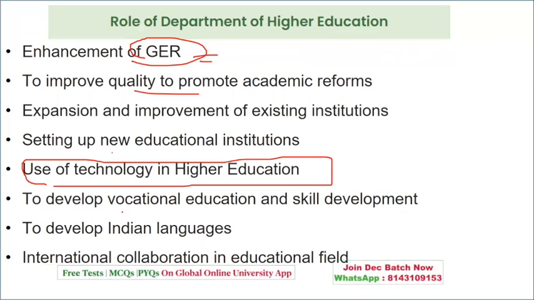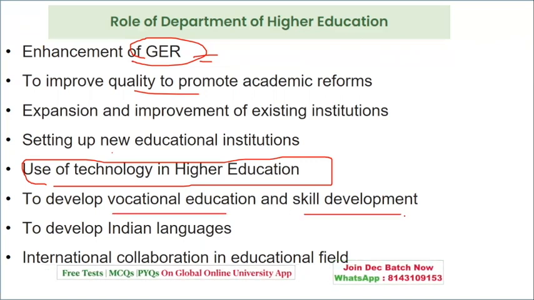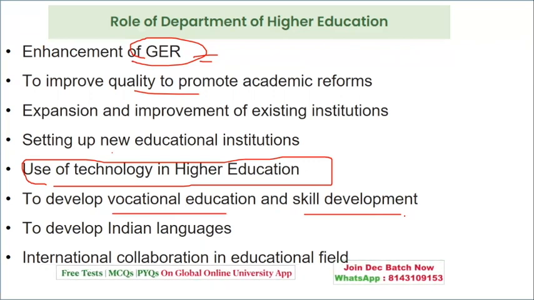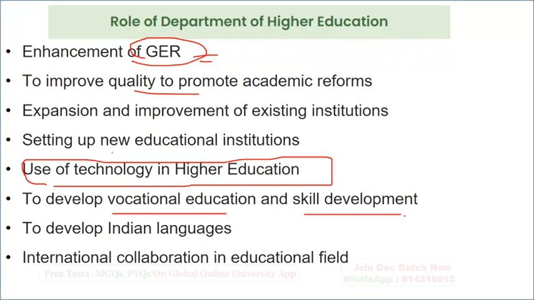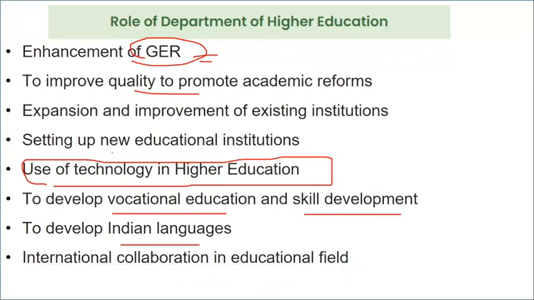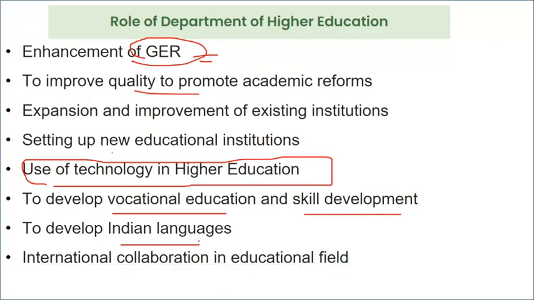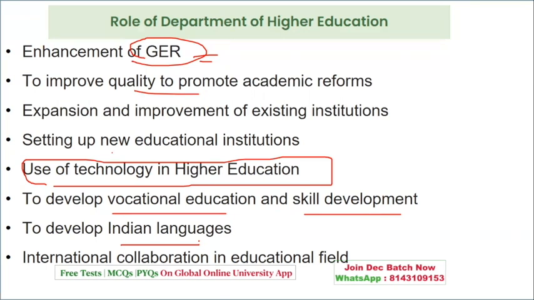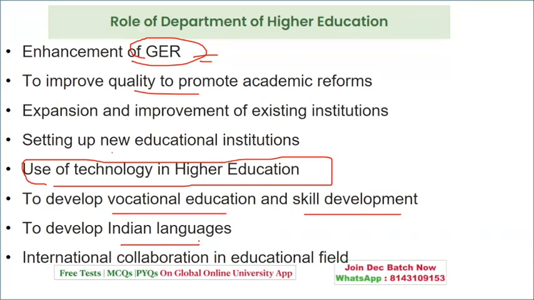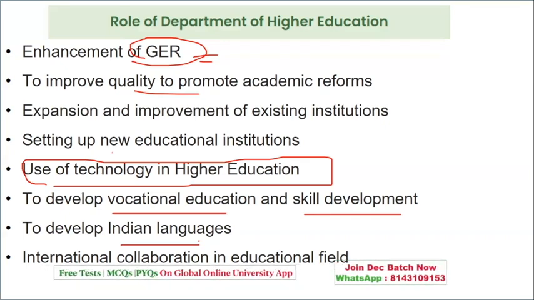Then we talk about developing vocational education and skill development. This point focuses on what? It's not only about academics, but at the same time employment also plays an important role. Then to develop Indian languages and international collaboration in the educational field. So it is not only about westernization, Indian languages are also given due respect. That's how higher education plays its role.